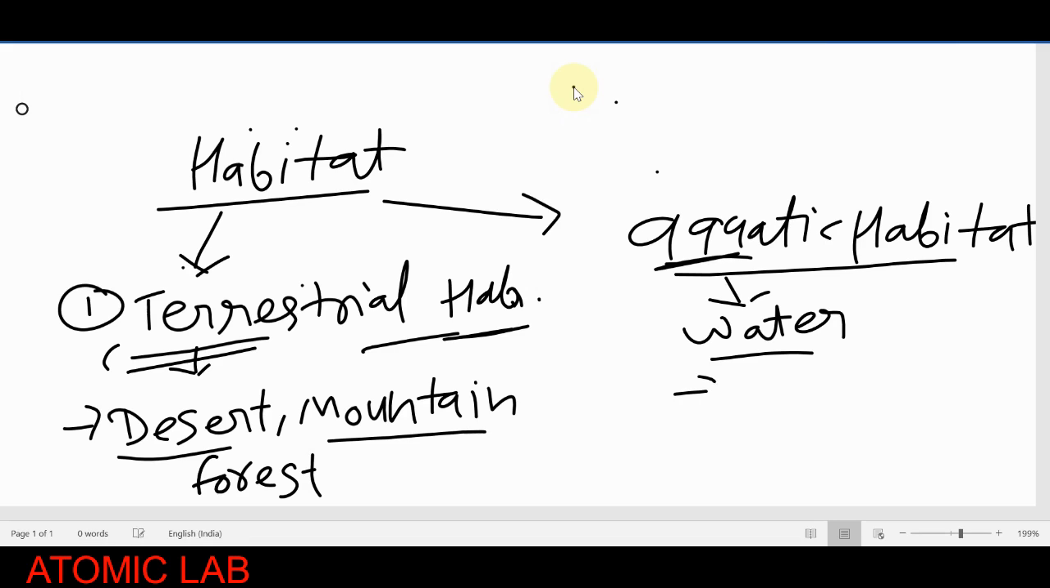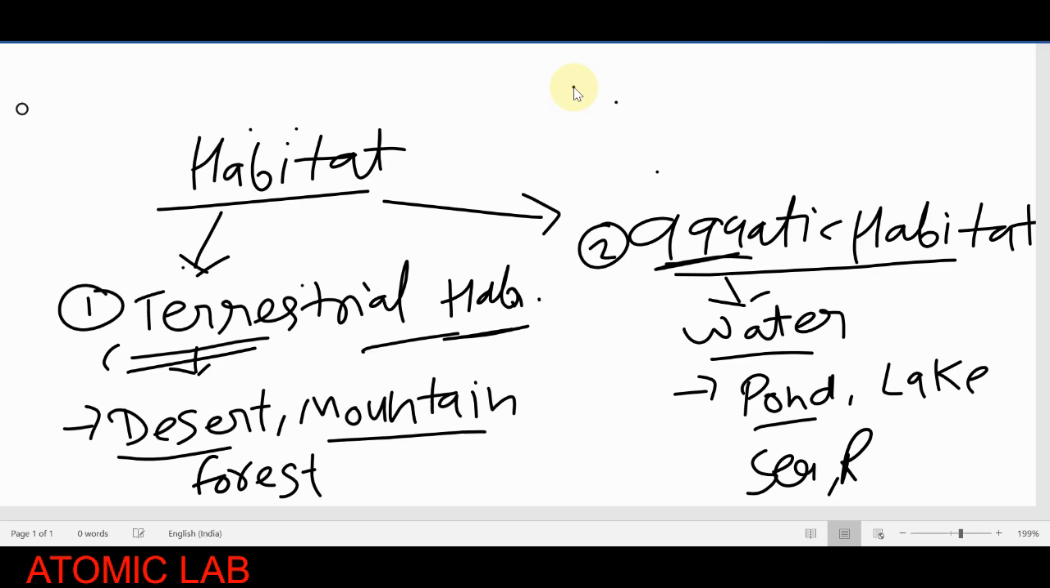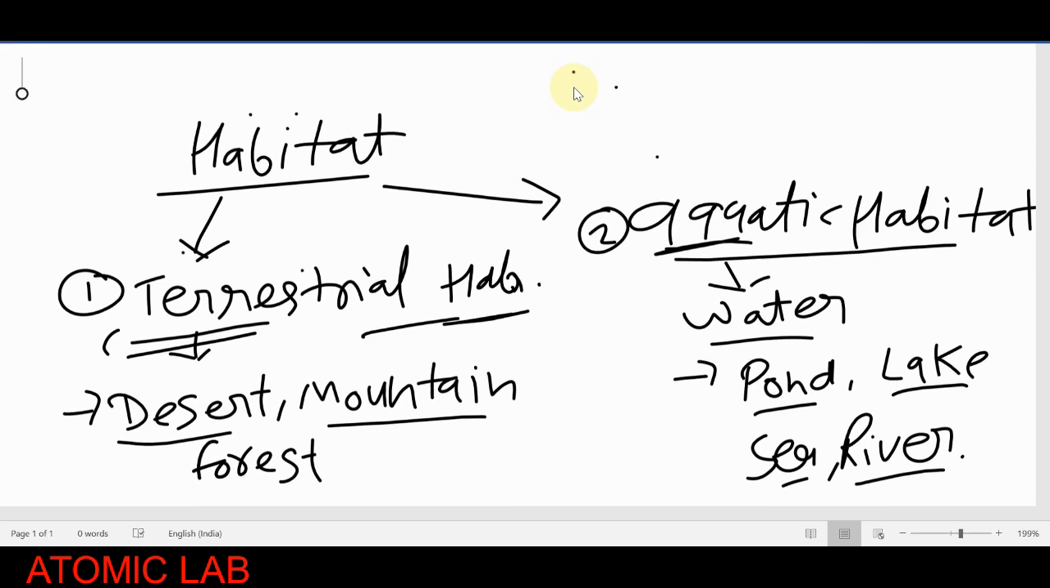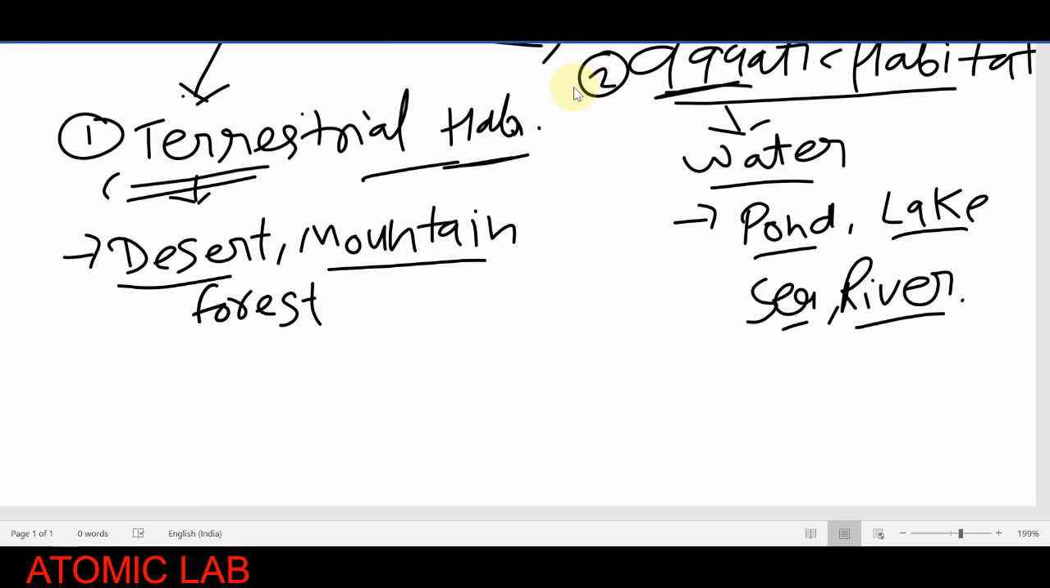Similarly, we can also classify the aquatic habitat, like the pond. A pond has still water, and it is a small amount of water compared to the sea and the ocean. So pond, lake, sea, ocean, river. These are the different types of aquatic habitat. We can classify them further. I hope you get the meaning of how we classify terrestrial habitat and aquatic habitat.